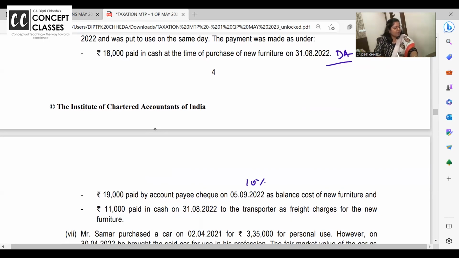Clear? So in the working note, they have given in the answer how you have calculated the depreciation. I think they must have given. Let me see. If not, I'll make you write. है ना? Clear है, बिल्कुल clear है.